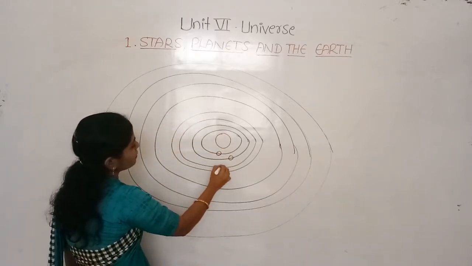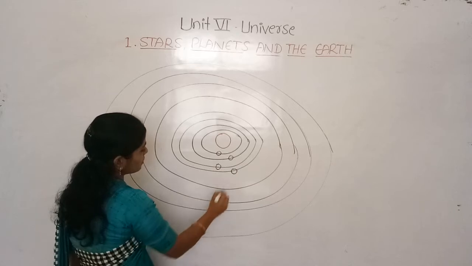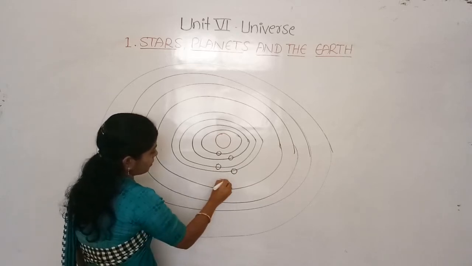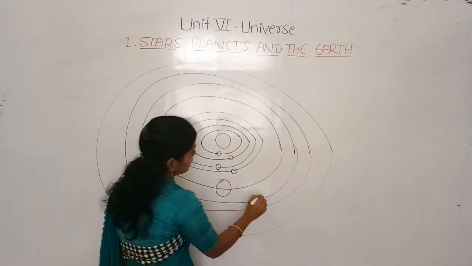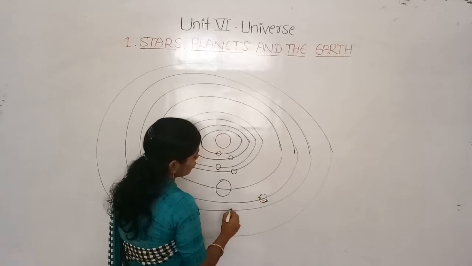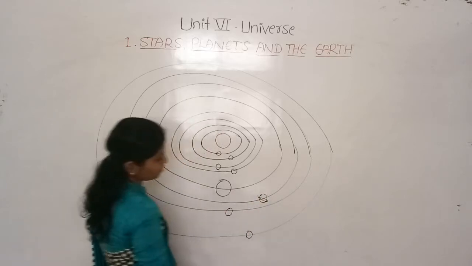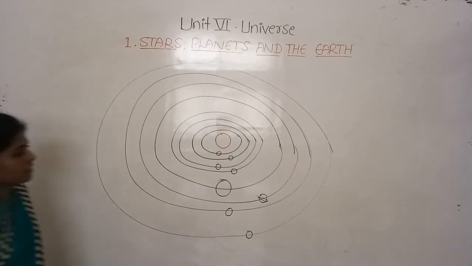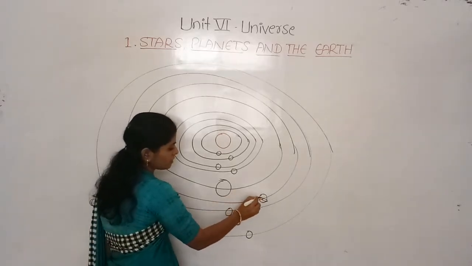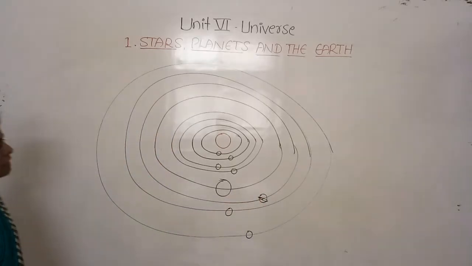Mercury, Venus, Earth, Mars, Jupiter, Saturn, Uranus and Neptune. These are the 8 planets, and Saturn has a ring, which is made with dust particles.